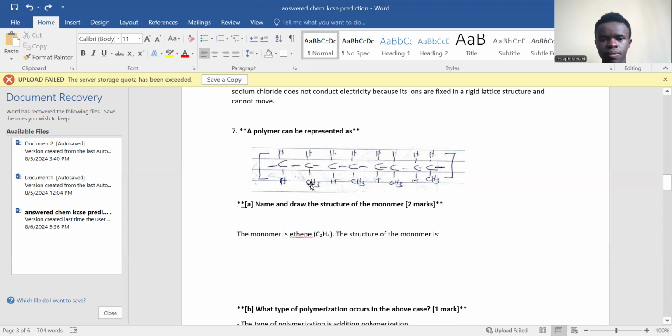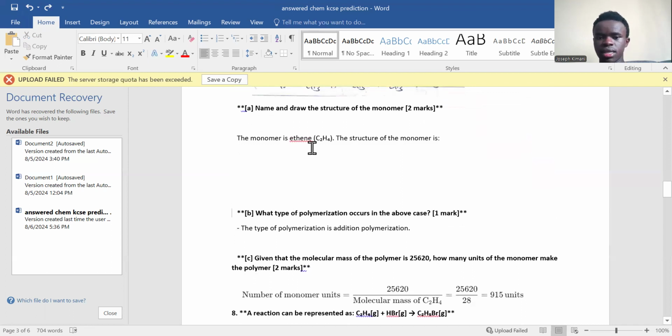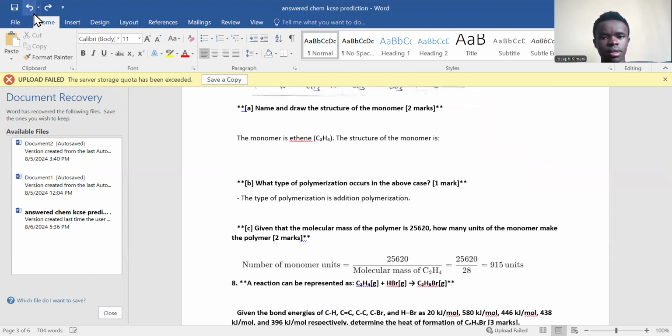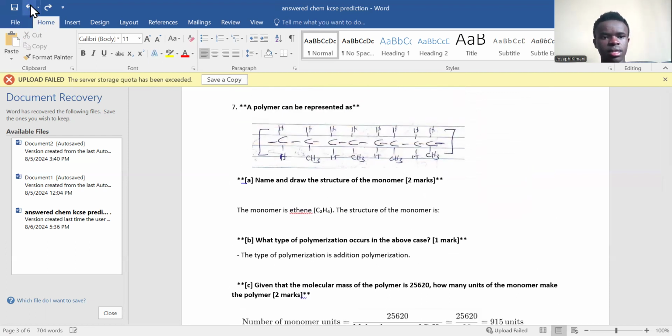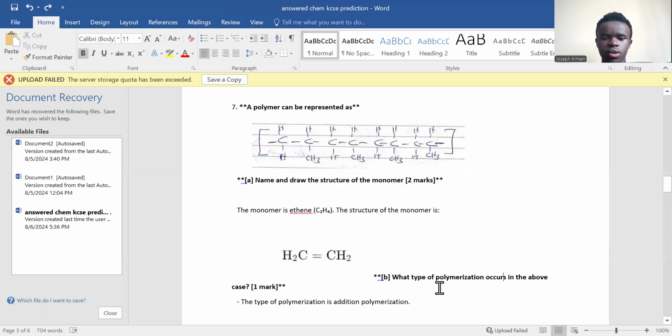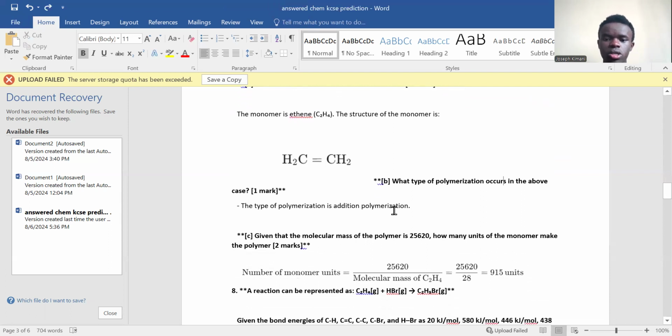This one here, you don't have such a monomer. This is supposed to be H. It is the drawing that was done wrongly, because if you come to the calculation, it coincides with the thing. So the drawing was correct here; the drawing of the polymer is the one that is wrong. So the monomer is ethene, C2H4.